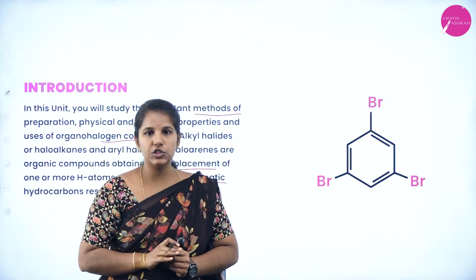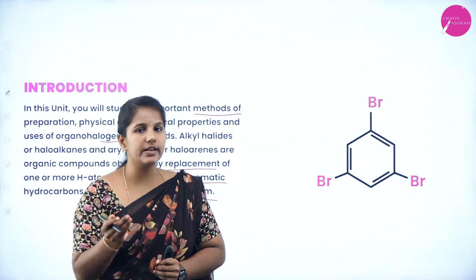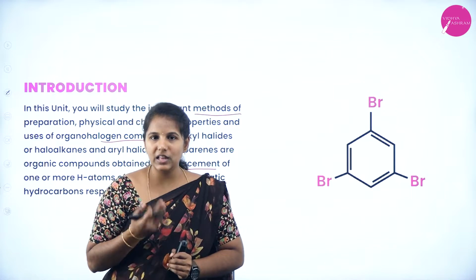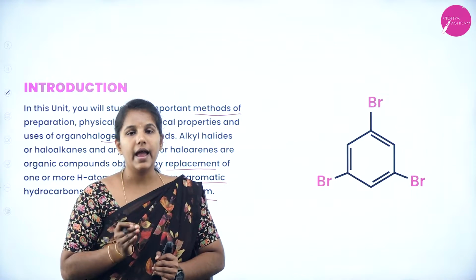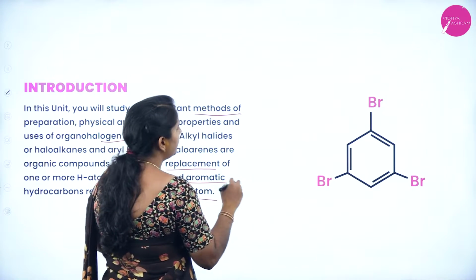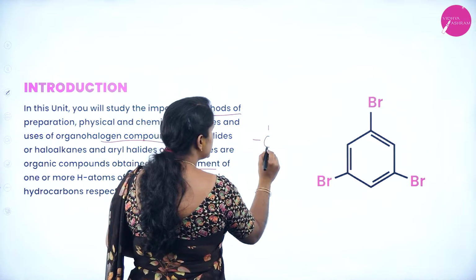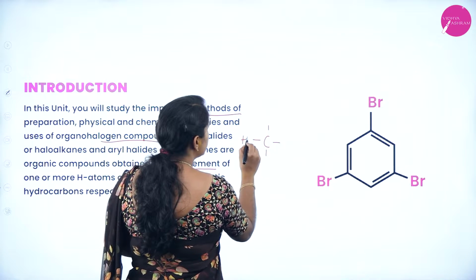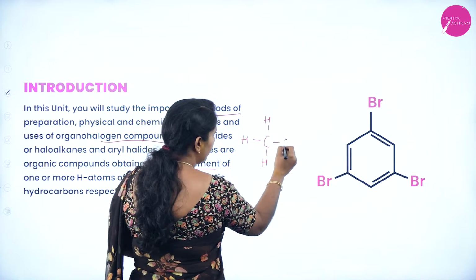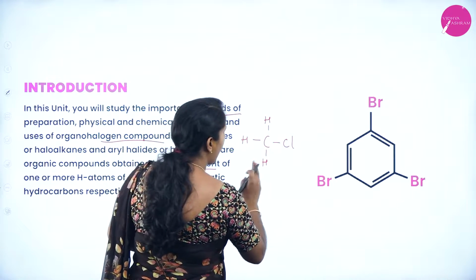Remember, in aliphatic chain, if you replace a hydrogen with any of the halogen atom, then we say it is haloalkane. In aromatic ring, if you replace a hydrogen with any of the halogen group, then it is said to be haloarenes. I can write the general formula. You can see that the carbon always has 4 valency. The valency of the carbon is 4, and we know that generally it is bonded with a hydrogen. If I replace any of the hydrogen with a halogen, it is called as what? Haloalkane. This is in the aliphatic chain.